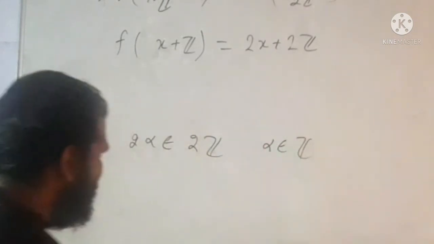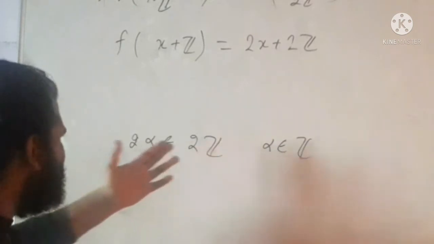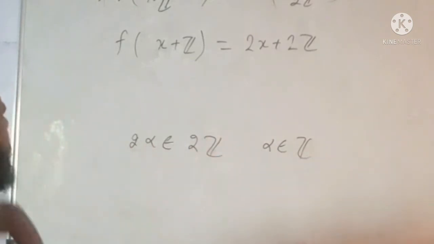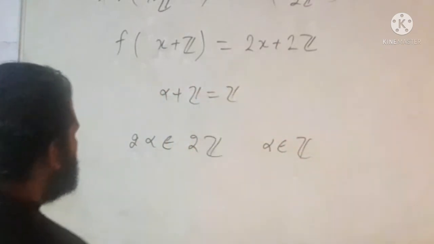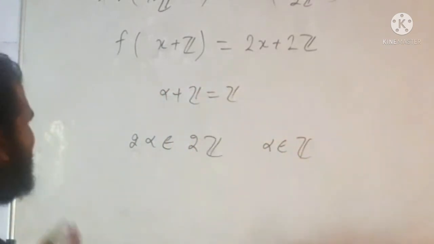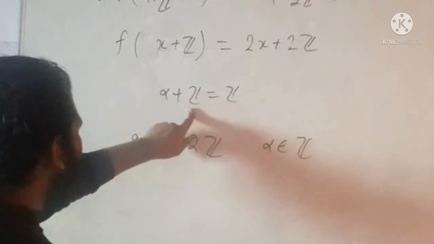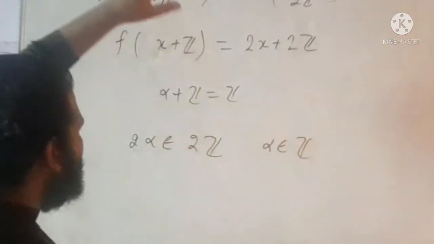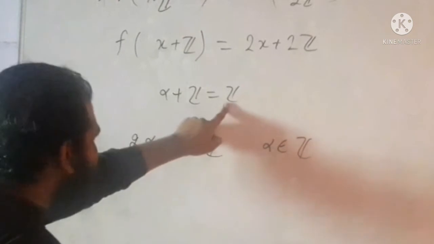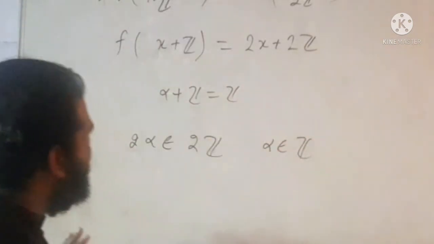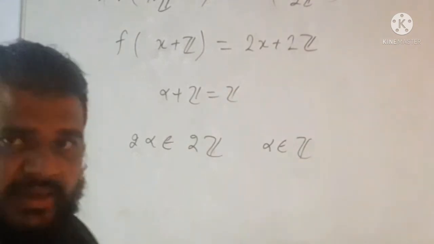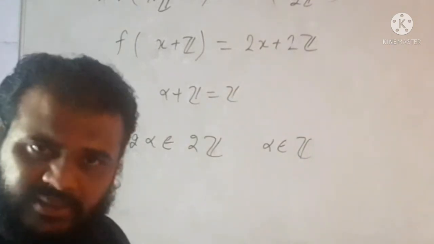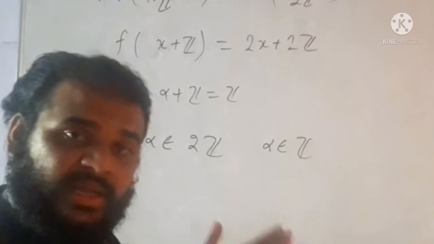Okay, because alpha is an integer, twice of it comes to be in 2Z, which implies that alpha plus Z is nothing but Z. So whichever element alpha plus Z we initially chose, that is just Z. Okay, so there is only one element Z whose image is 2Z in this mapping. So here the kernel is a singleton, so this is 1-1 as well as onto.